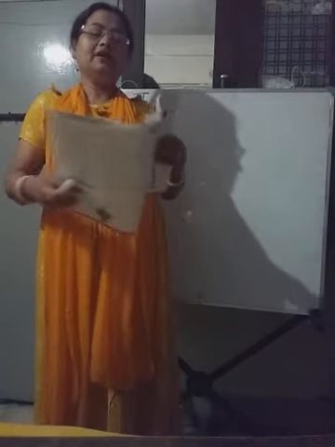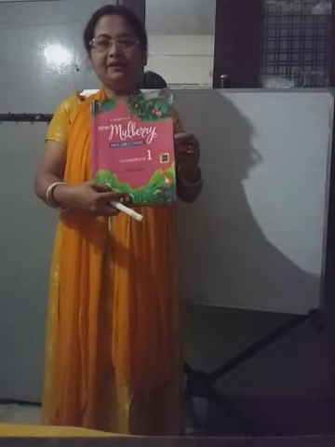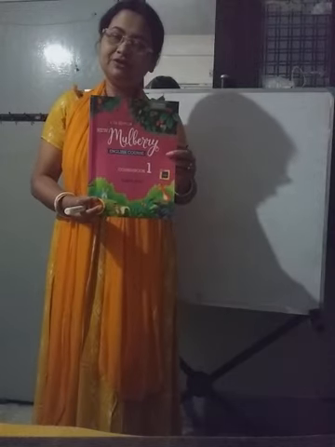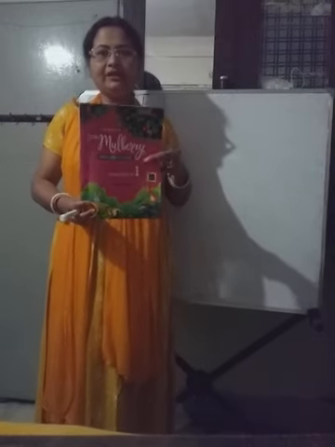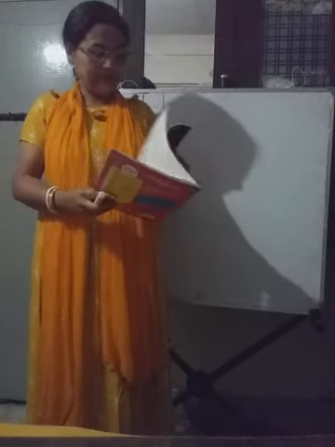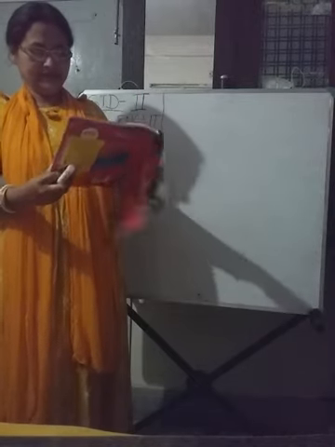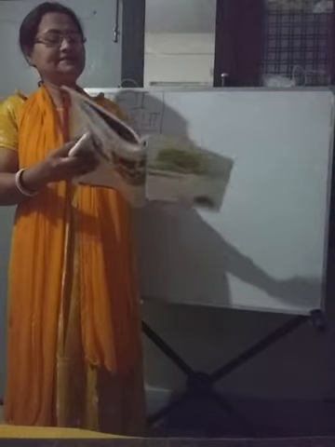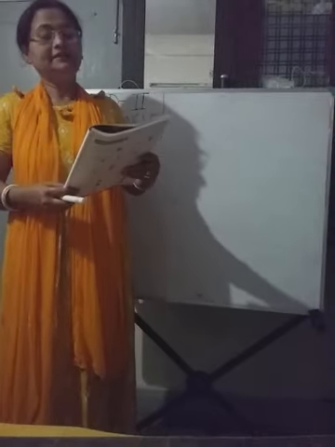So children, this is your book, New Mulberry Part 1, and we were doing chapter 2 of this book. We have completed the story and we have done page number 29, Quick Answers, in the previous class. And now today, children, we will discuss page number 30. This is page number 30 of your book.